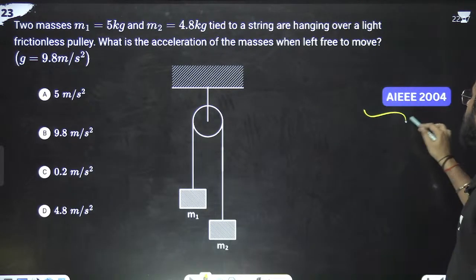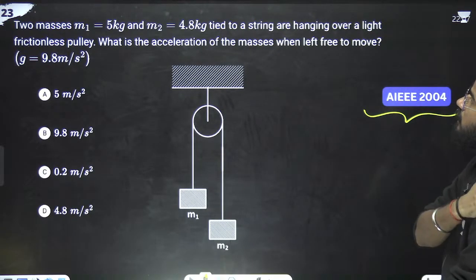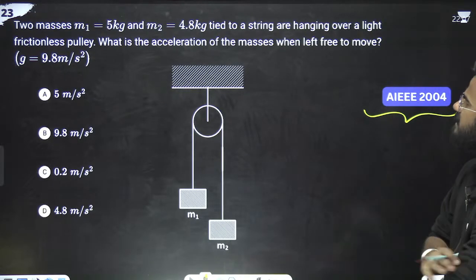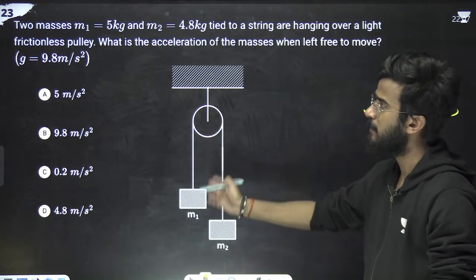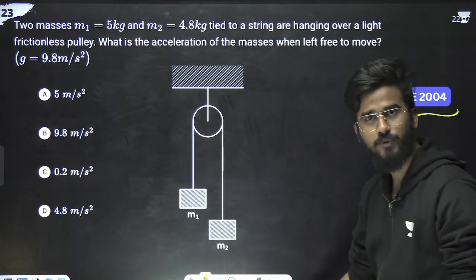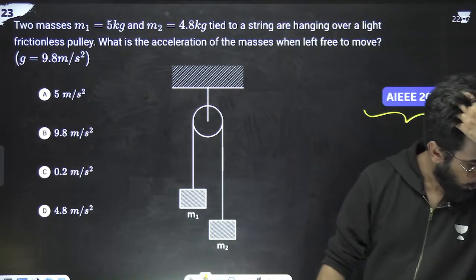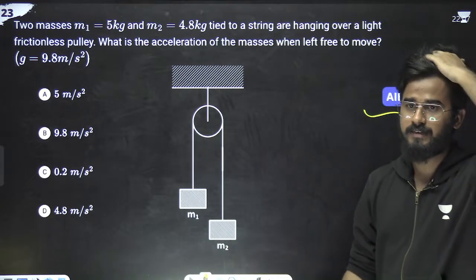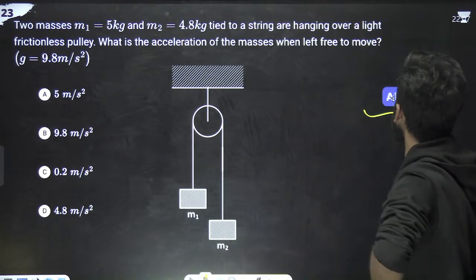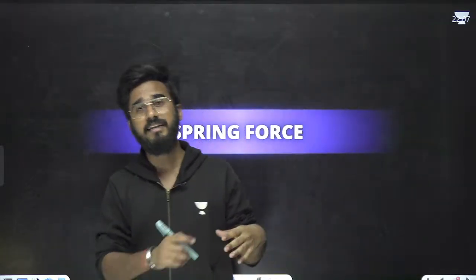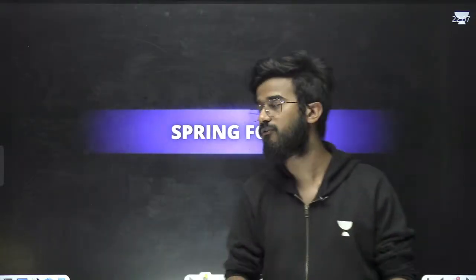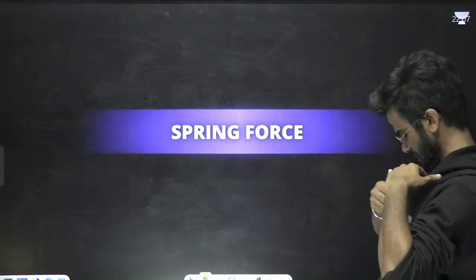Okay, next problem. AIPMT 2004. What is the question saying? Two masses hanging. It is the same thing again: m1g minus m2g is equal to total mass into acceleration. I have done this problem a lot of times in this session. Okay, done. So till here we have completed the motion of connected bodies. Now we'll go on to the spring force problems.